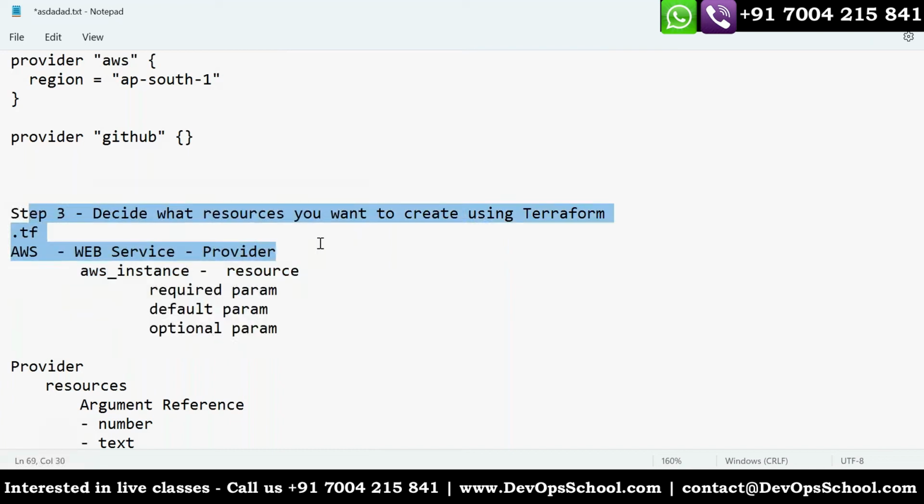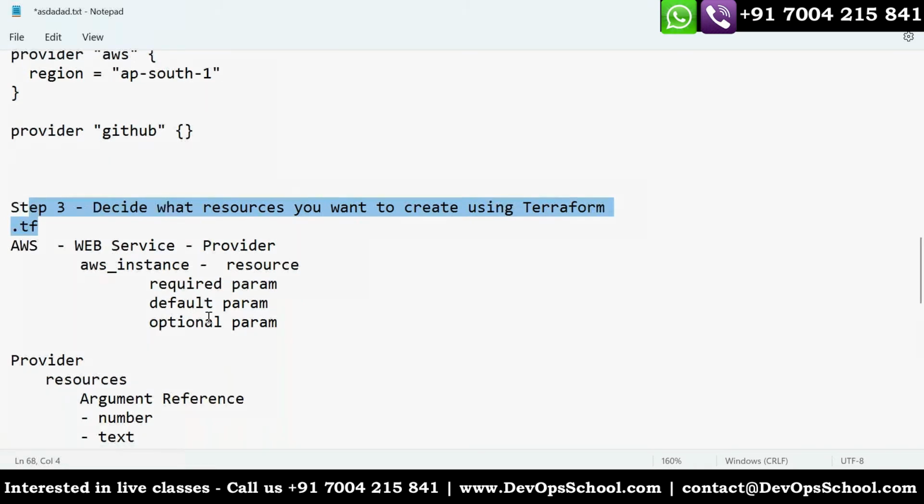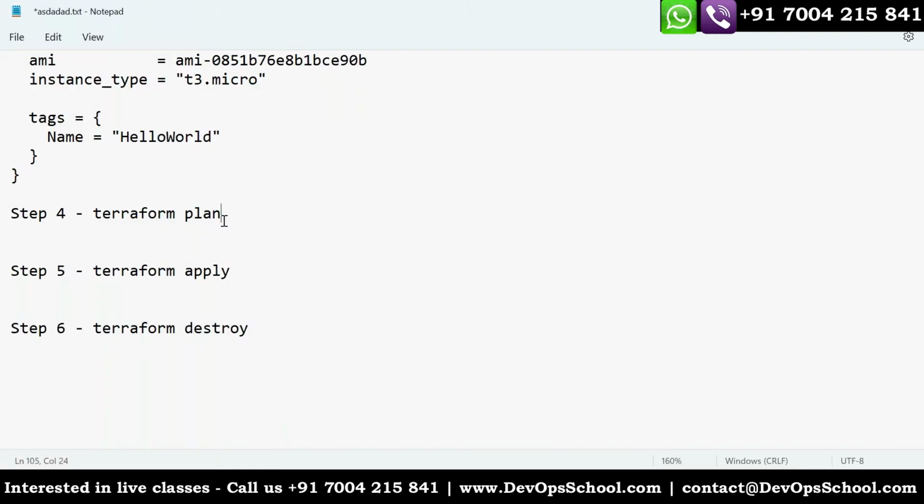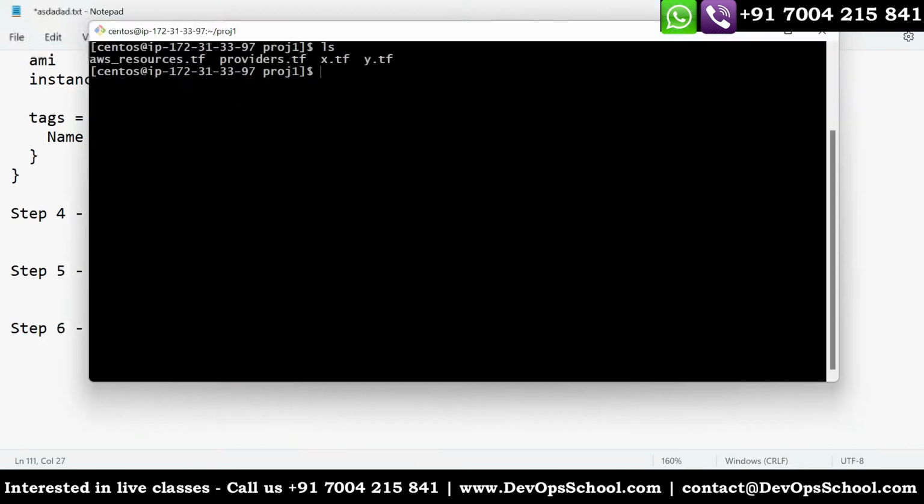Step number 3, how to write a code for it? All of you? Yes. And after that, plan, apply, destroy. That's all. Plan is like dry run. Apply is like doing the changes. And destroy means destroying the resources which you created from this project now.